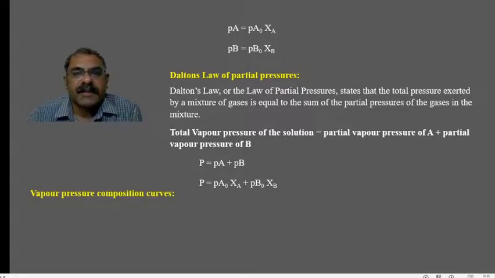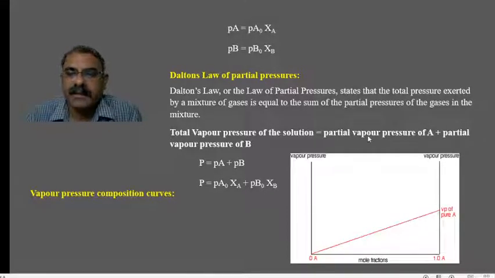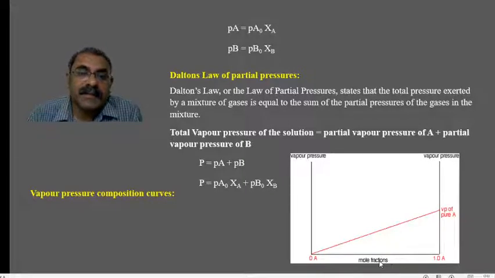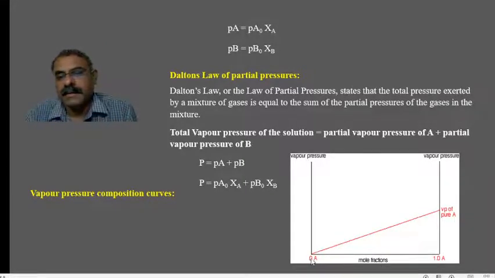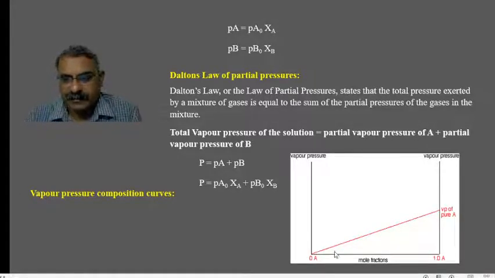Then the expression of Raoult's law. Raoult's law can be expressed in a vapor pressure composition curve. So this is a vapor pressure composition curve where the y-axis denotes the vapor pressure and the x-axis denotes the concentration of the component. The x-axis is given in mole fraction. So when you travel towards the right hand side, you can see that the concentration of the component A is increasing. So these are the different solutions with different compositions.